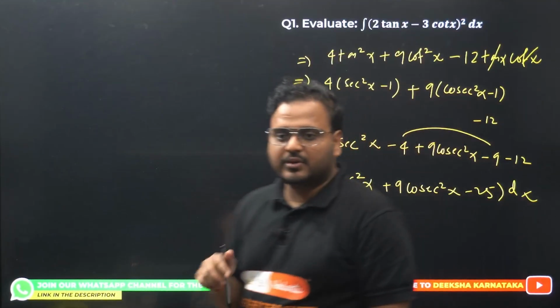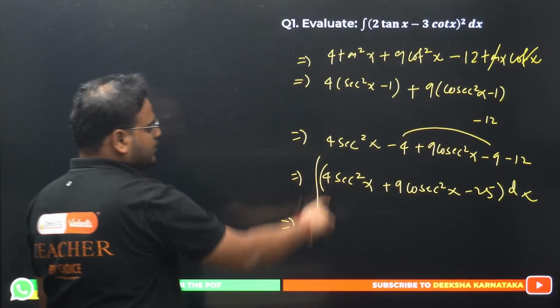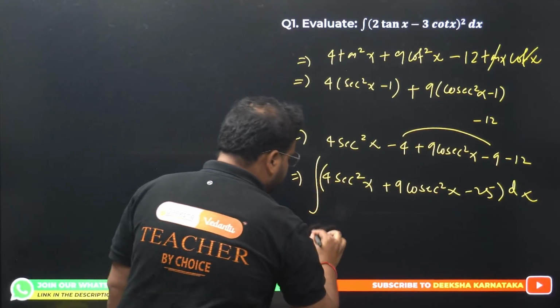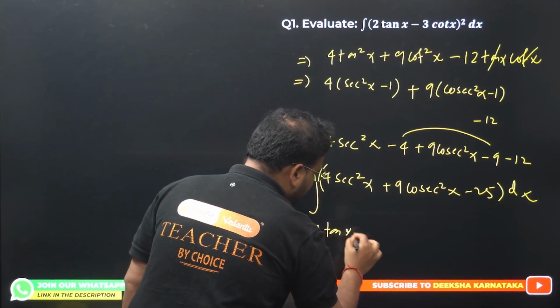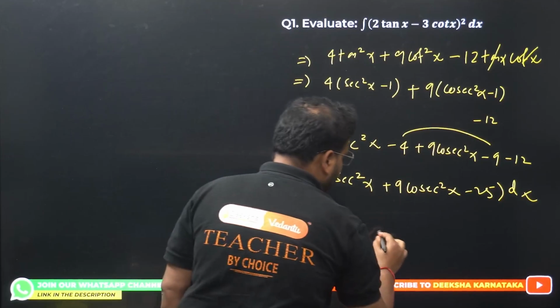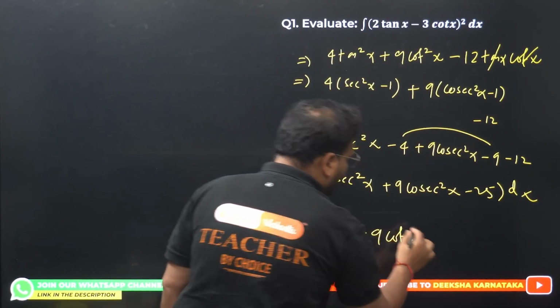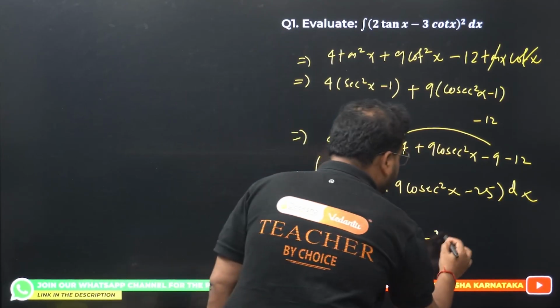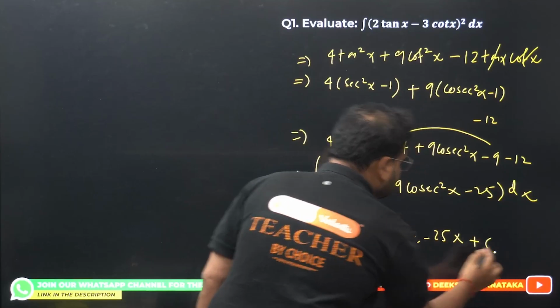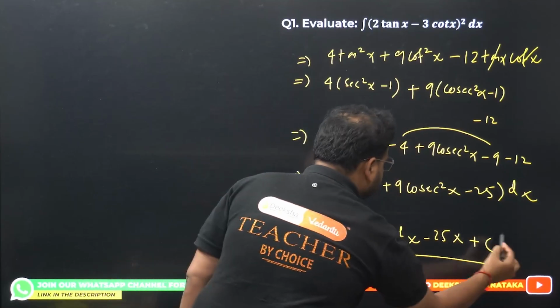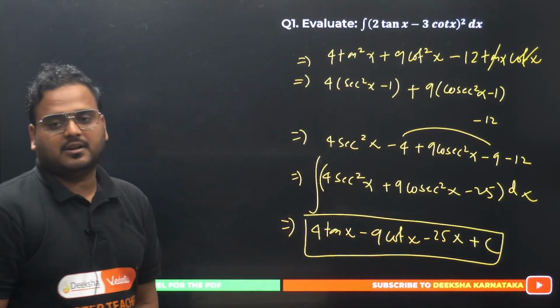Let's solve this question now. We can apply these formulas. Sec square x will become what? It will become simply 4 tan x. This will be what? Minus 9 cot x, and over here we'll have minus 25x plus c, a constant of integration. That's my final answer.